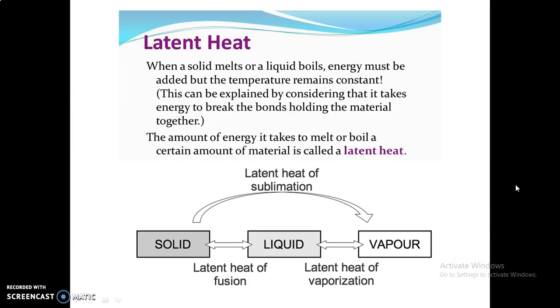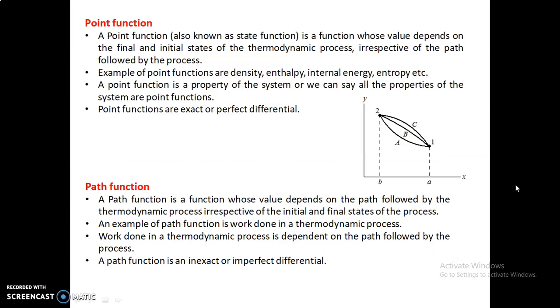Whenever there is a phase change from solid to liquid, we call it latent heat of fusion, and for conversion of liquid to vapor, latent heat of vaporization. So that means latent heat is heat added at constant temperature, and that is heat added for the phase change. So from solid to liquid, latent heat of fusion, and liquid to vapor, latent heat of vaporization.